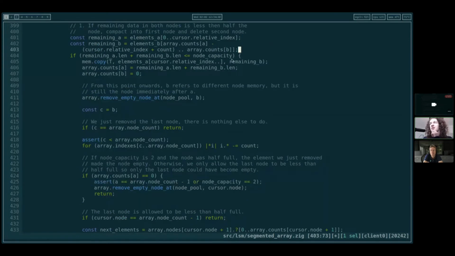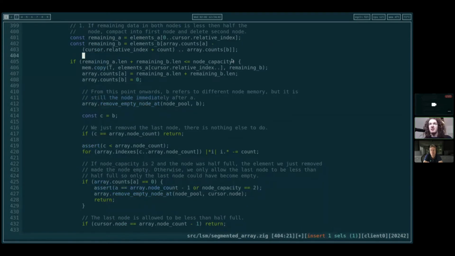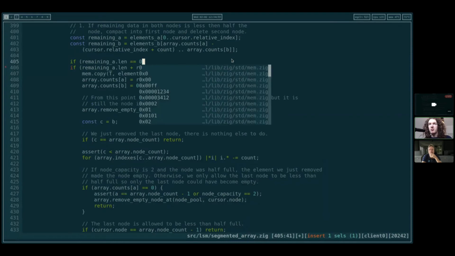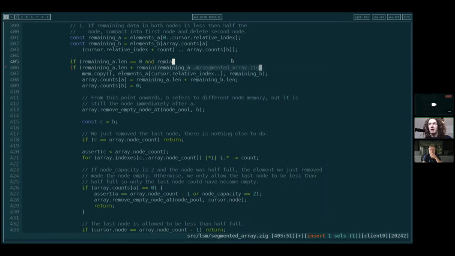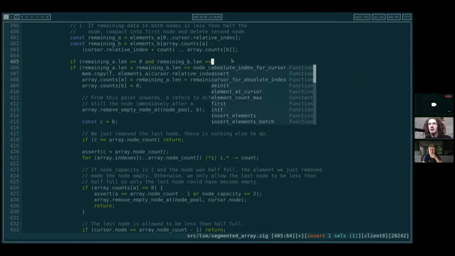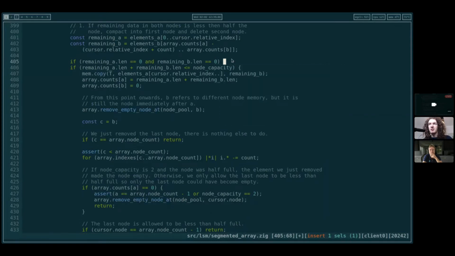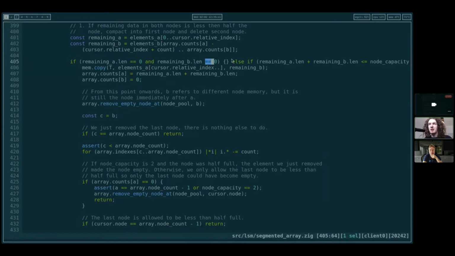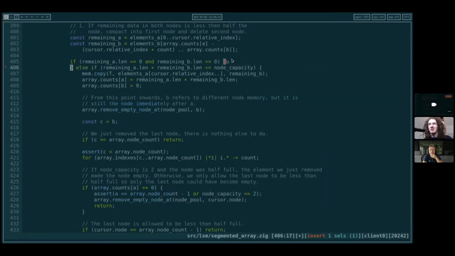If you want, we can do this: if remaining A length equals 0 and remaining B length equals 0, else here we just remove it to both nodes.